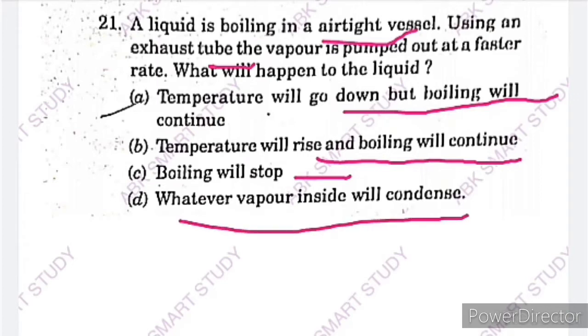So when a liquid is boiling in an airtight vessel and the vapor is pumped out, its temperature will go down but boiling will continue. So option A, temperature will go down but boiling will continue, is the correct answer. Next question.